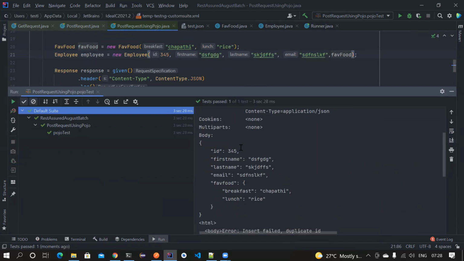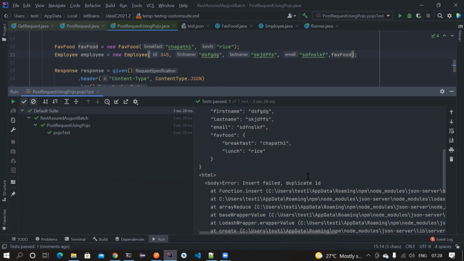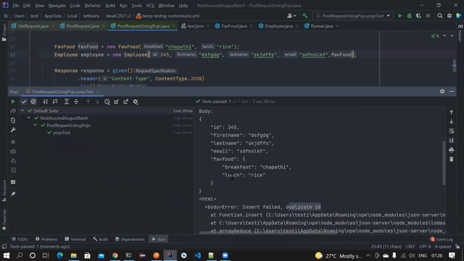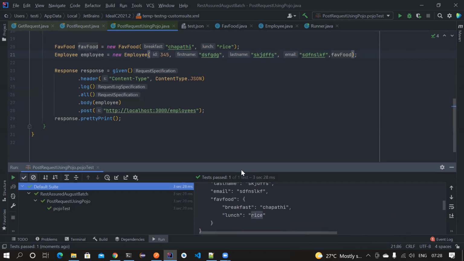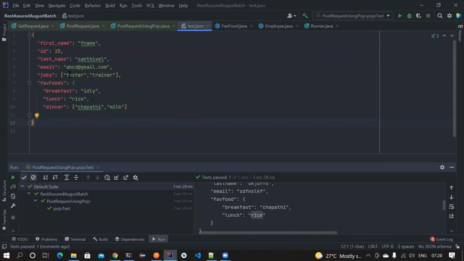Now, if you notice, we have created a body. Again, guys, don't worry about duplicate ID. We are not worried about the response for now. All we are interested in is we constructed an ID, first name, last name, email, and inside the root node itself, we created one more stuff, that is the favorite food JSON object that has breakfast as chapati and lunch as rice. Okay. Now the next task is to add dinner as an array list.